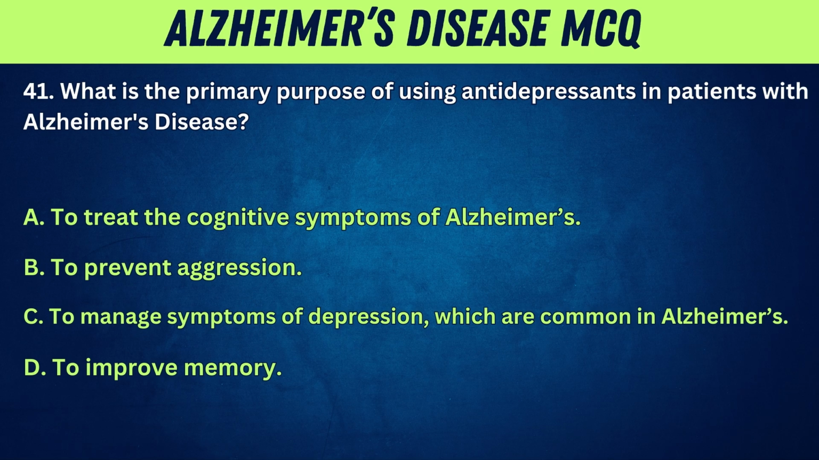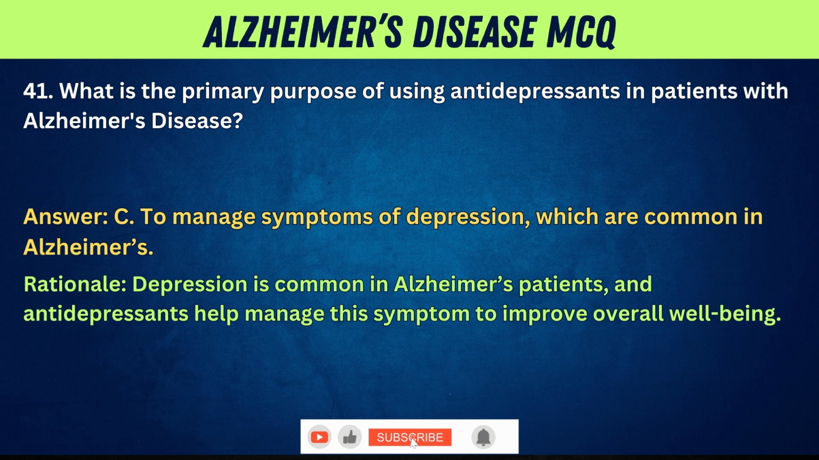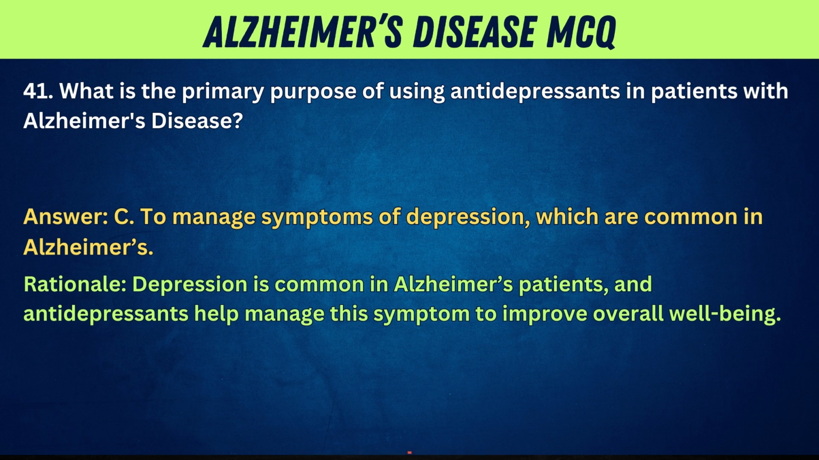41. What is the primary purpose of using antidepressants in patients with Alzheimer's disease? A. To treat the cognitive symptoms of Alzheimer's. B. To prevent aggression. C. To manage symptoms of depression, which are common in Alzheimer's. D. To improve memory. Answer: C. To manage symptoms of depression, which are common in Alzheimer's. Rationale: Depression is common in Alzheimer's patients, and antidepressants help manage this symptom to improve overall well-being.